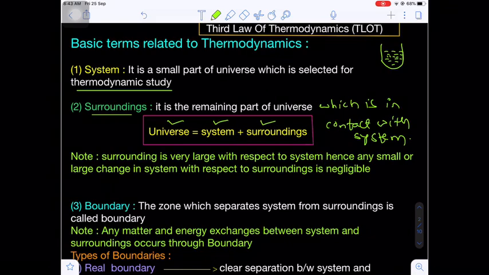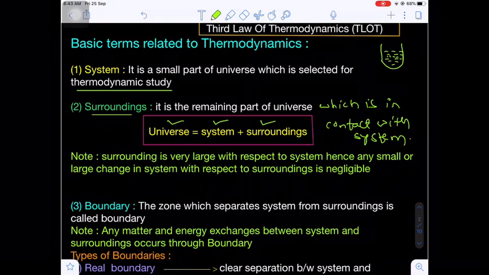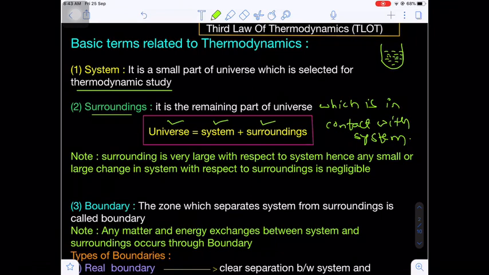Okay, let's suppose any changes are occurring in the system. Those changes, compared to the surroundings, are negligible. That means, let's suppose the system loses a certain amount of energy. That energy is taken by whom? The surroundings. But the surroundings are a very large quantity. So whatever changes occur in the system will be negligible with respect to the surroundings, because the surroundings are